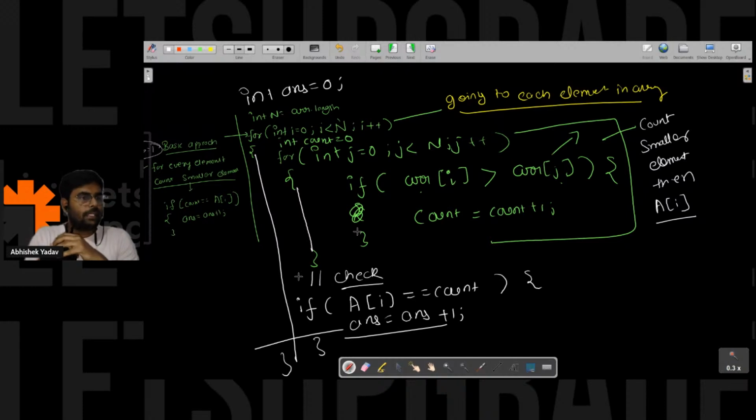Iterate through array and compare. Correct. Yeah. Correct. Tarun is correct. Guys, please write in the chat if it is clear till this point.